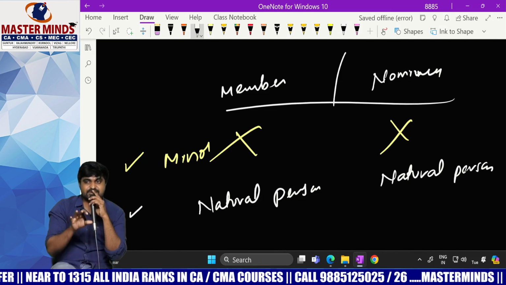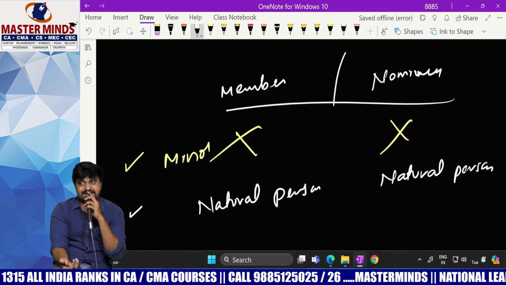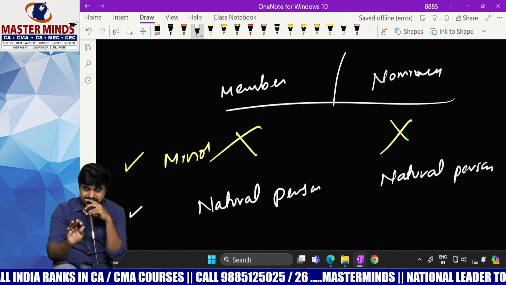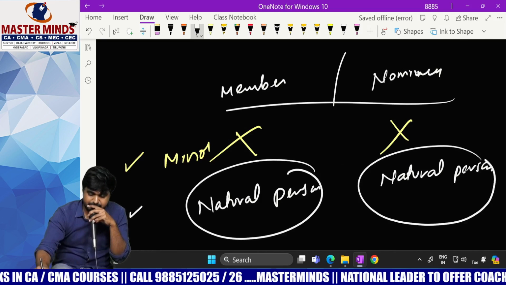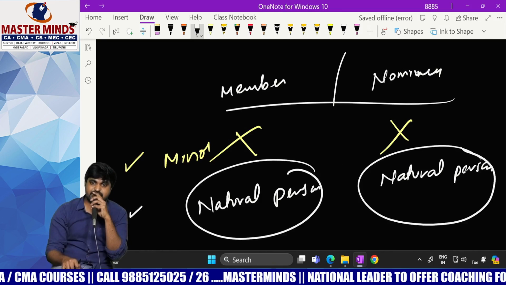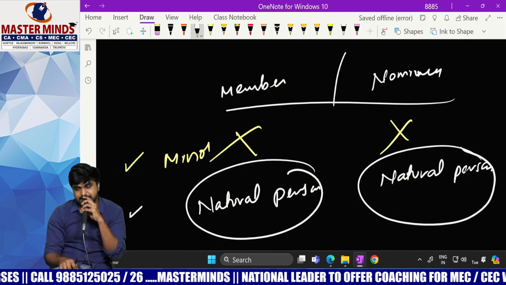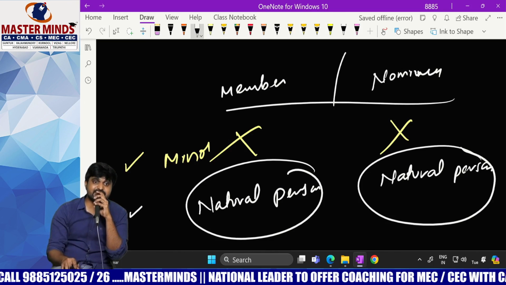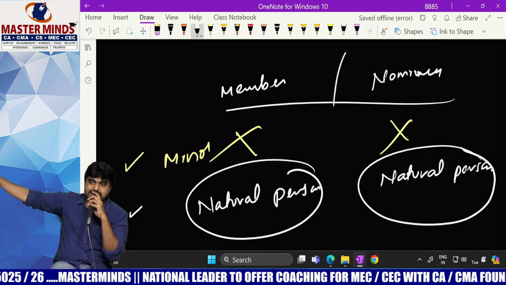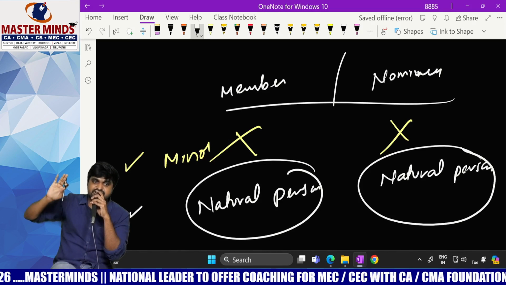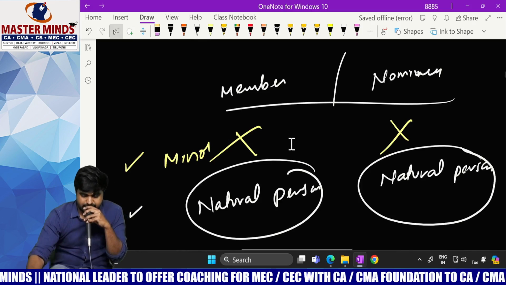That means in case of normal companies, both artificial persons and natural persons can act like members. But in case of OPC, only a natural person is allowed to become either member or nominee. What about an artificial person? No, an artificial person cannot become either member or nominee in case of OPC. But in case of other companies, no such restriction. In case of OPC, only natural persons are allowed, artificial persons are not allowed. Okay, next one.